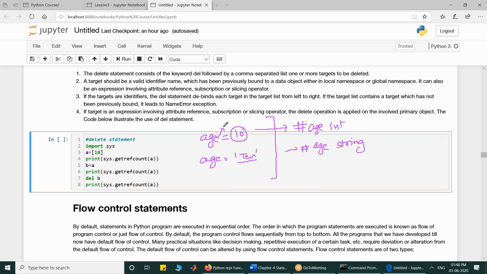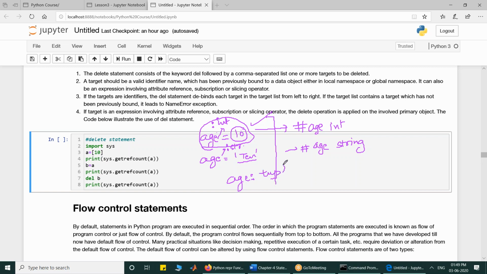But now annotations have been allowed as a part of the statement. To do that, you write colon and then the type: int, colon and then the type str. That type of statement is now allowed, and this is known as an annotated assignment statement, where type annotations are included in the assignment statement.